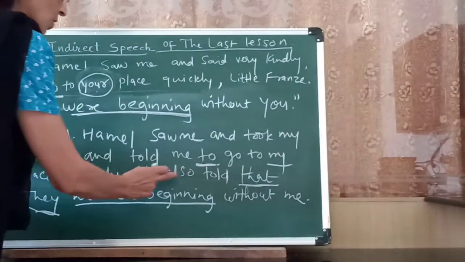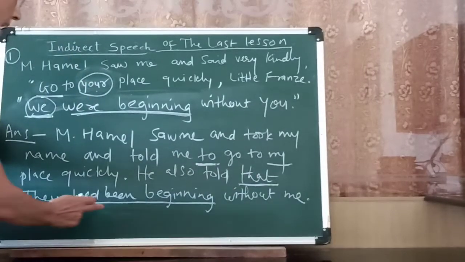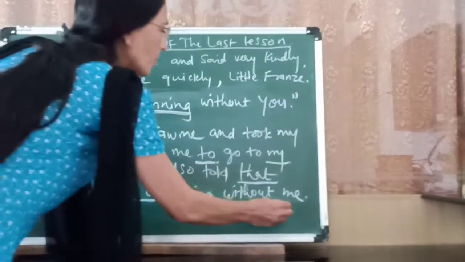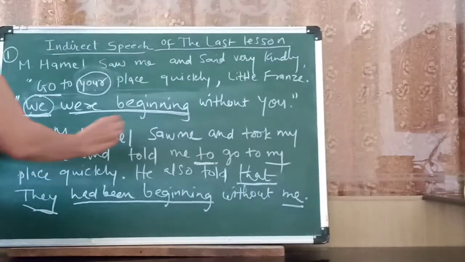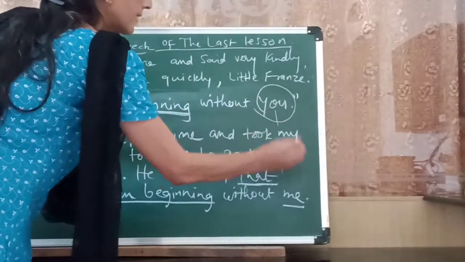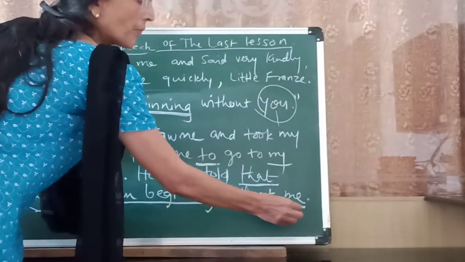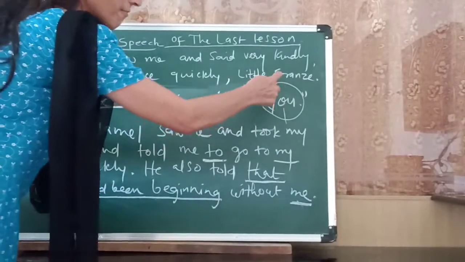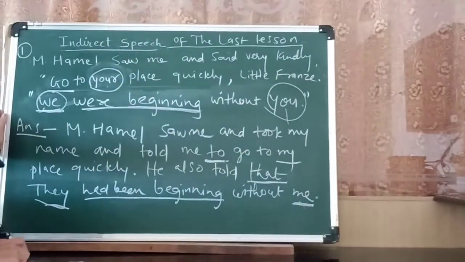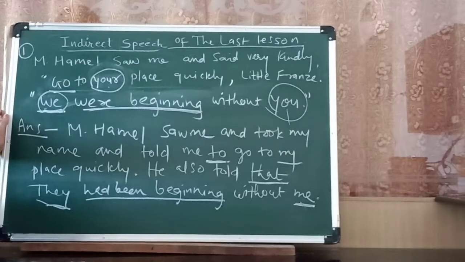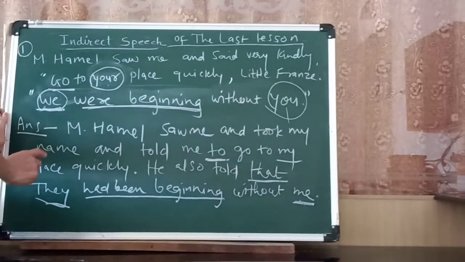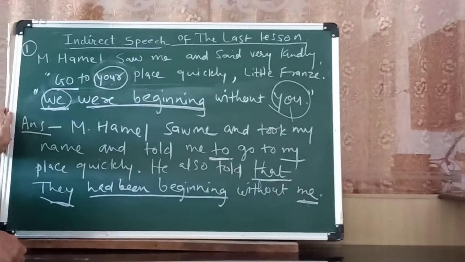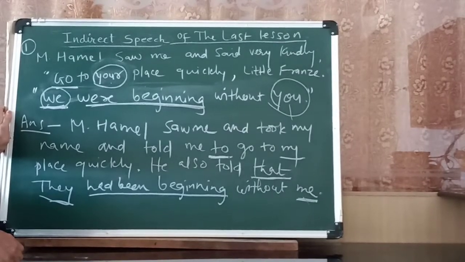So he also told that they had been beginning without me. Here you will turn it into "me" because the listener is Franz here. I hope, students, you have understood how we turned this into indirect speech. Now you can note down in your book.